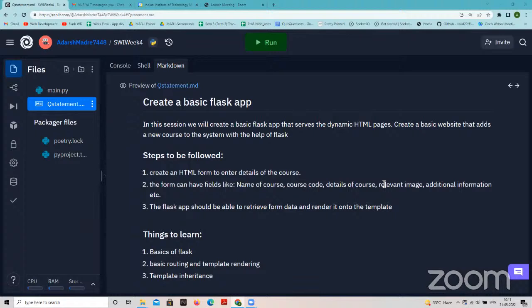That's the idea. So at the end of the day, after this session, we'll learn some basics of Flask, some basics of routing, how we go from one page to the other, how the templates are being rendered, and then there is a concept called template inheritance. So we'll try to see that briefly. This is what we are going to do. Any doubts here? Anyone?